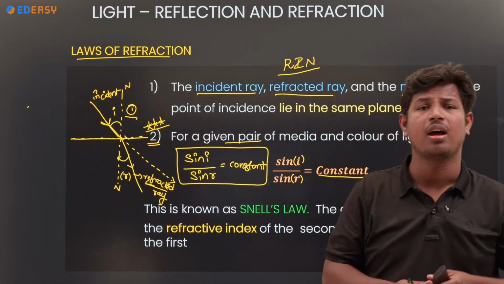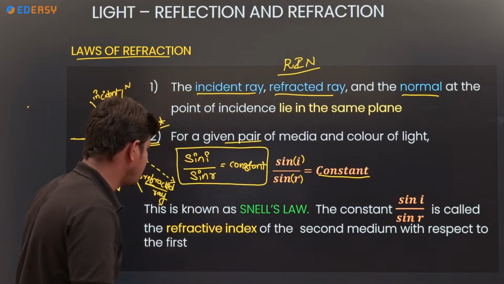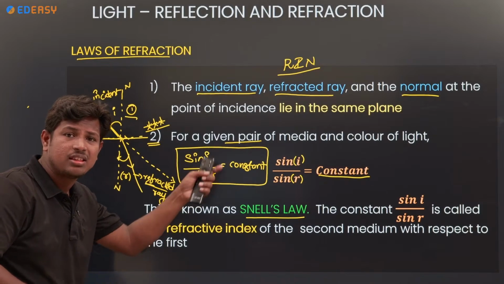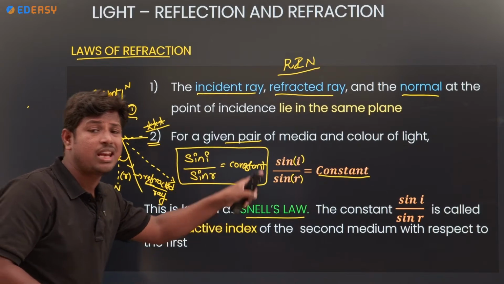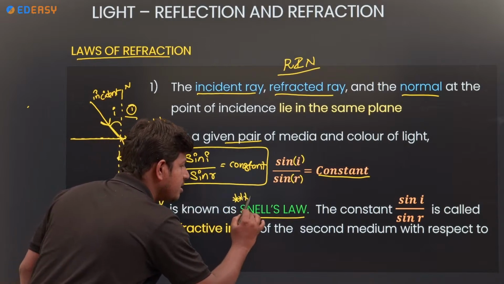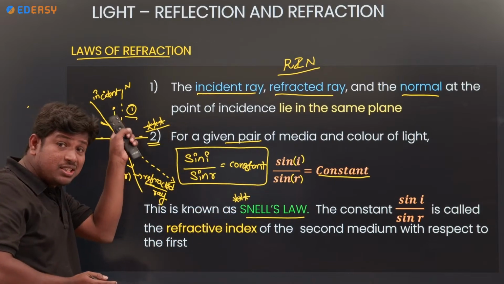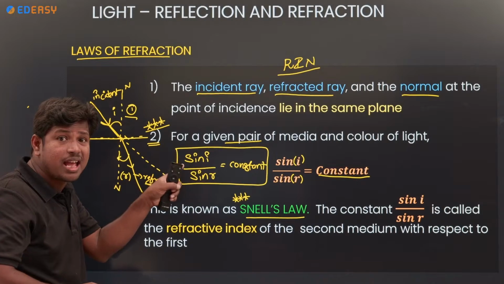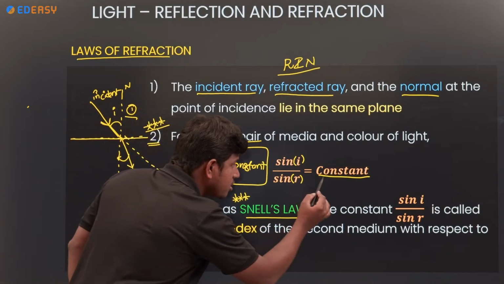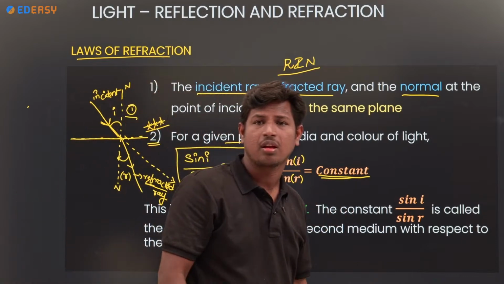This formula is proposed by Snell, that's why it is called Snell's law. Remember, what is Snell's law? The ratio of the sine of the incident angle to the sine of the refracted angle, sin i by sin r, is constant. This law we call Snell's law.